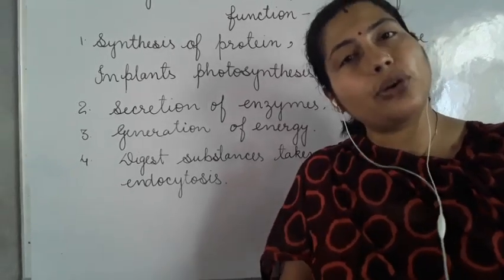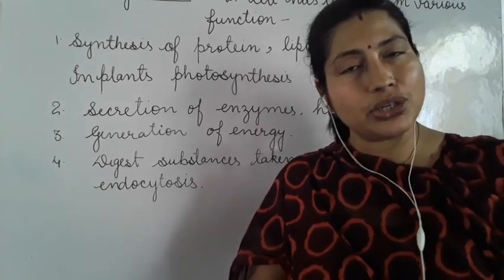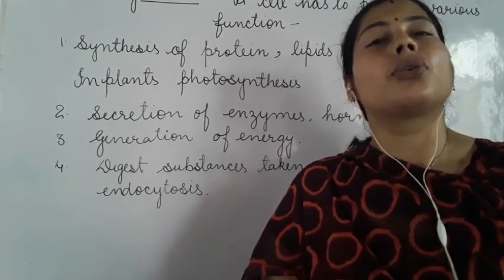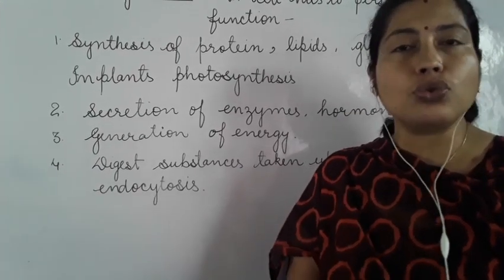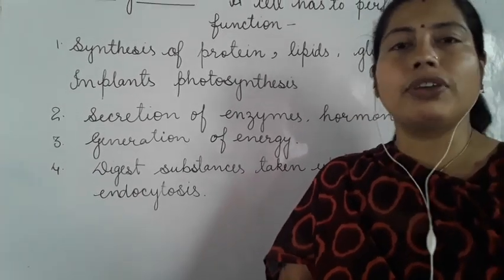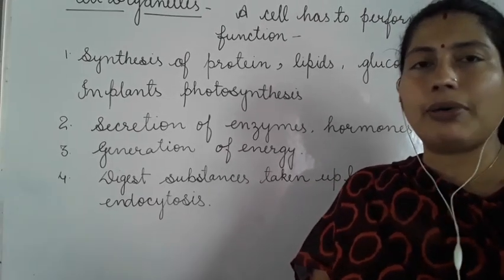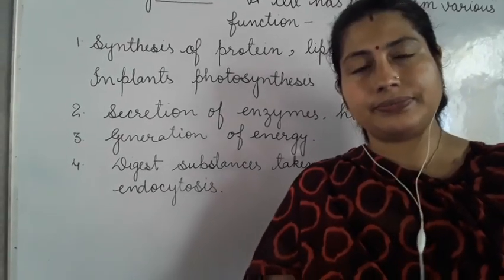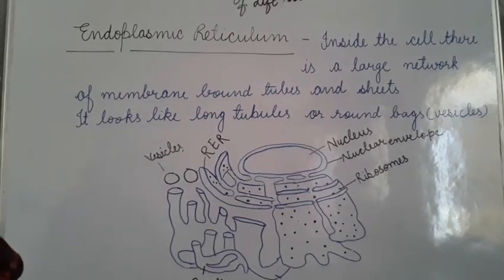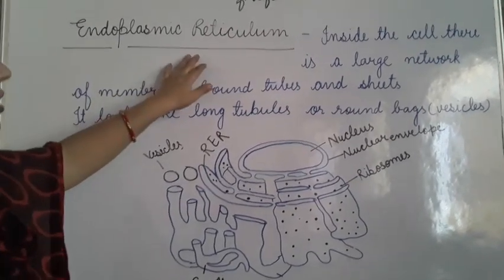And what are these cell organelles? Like endoplasmic reticulum, mitochondria, Golgi apparatus, lysosomes, plastids. So, we will study now about these cell organelles. So, now we will learn about endoplasmic reticulum.